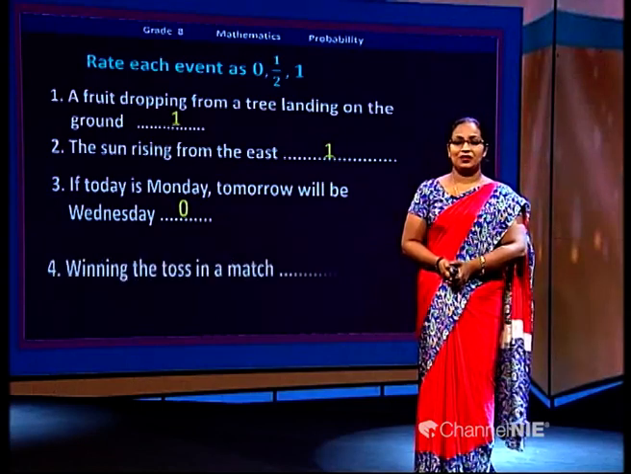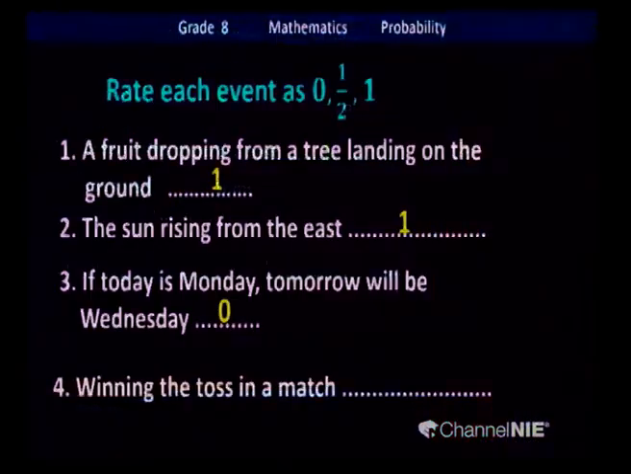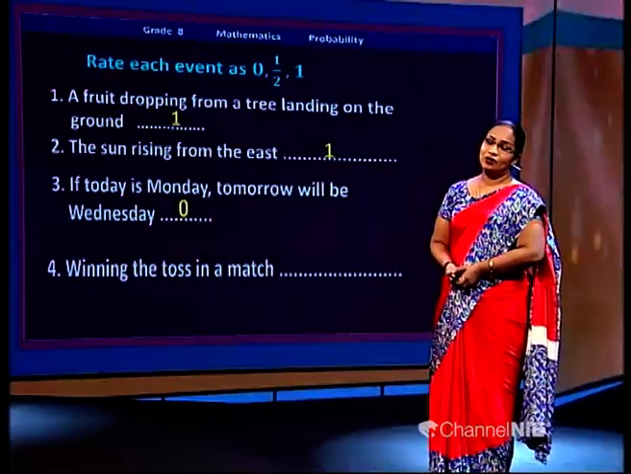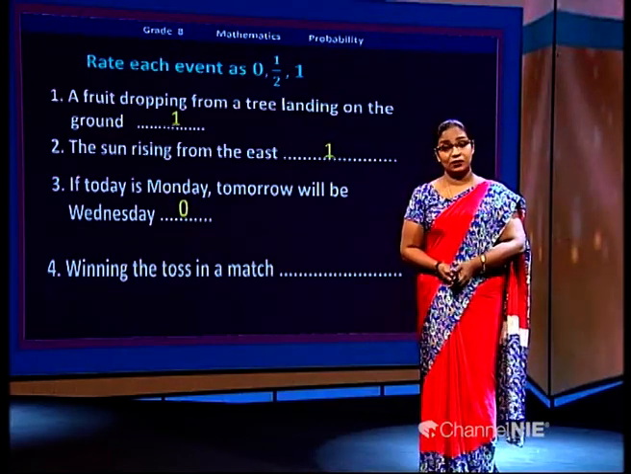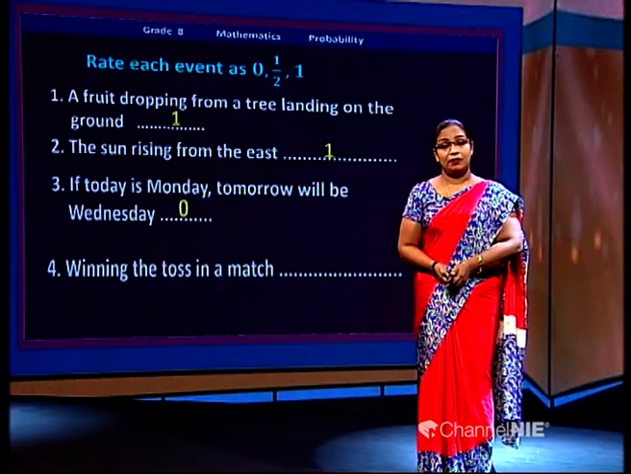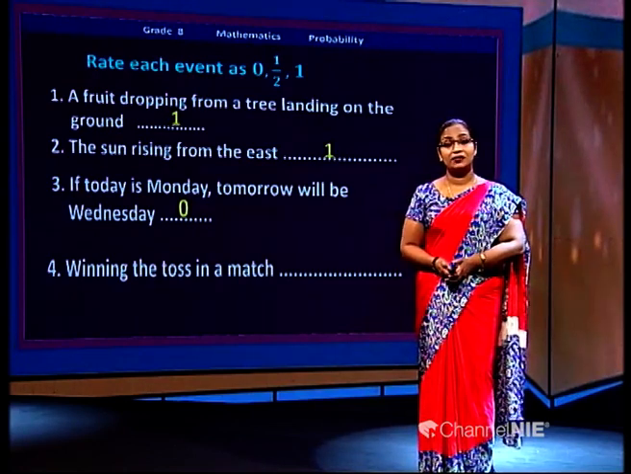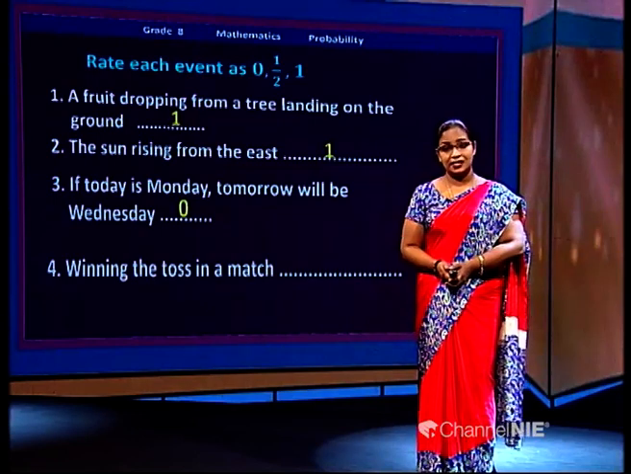Next one. Read it. Winning the toss in a match. You experience this a lot. You toss and win it. When you toss a coin, what are the outcomes? You will get head or tail. You ask for head or tail. You ask for tail. So what is the chance of you winning with tail?